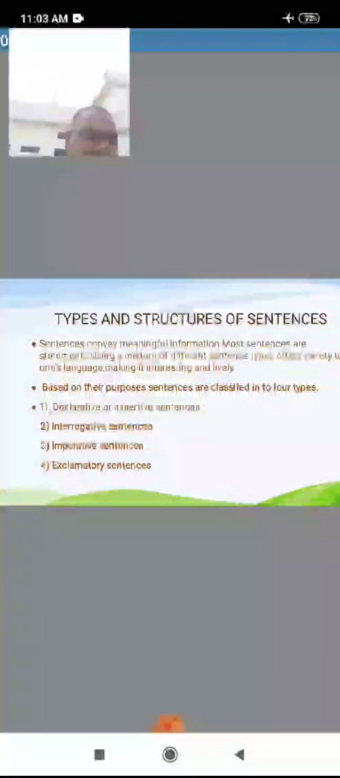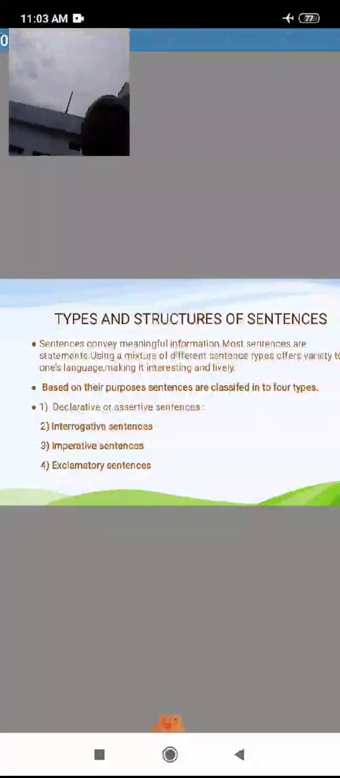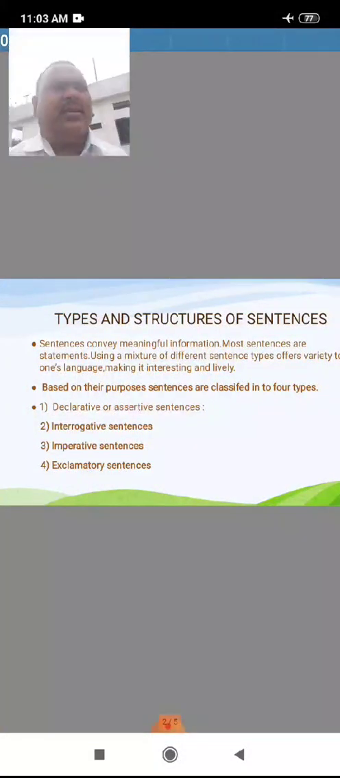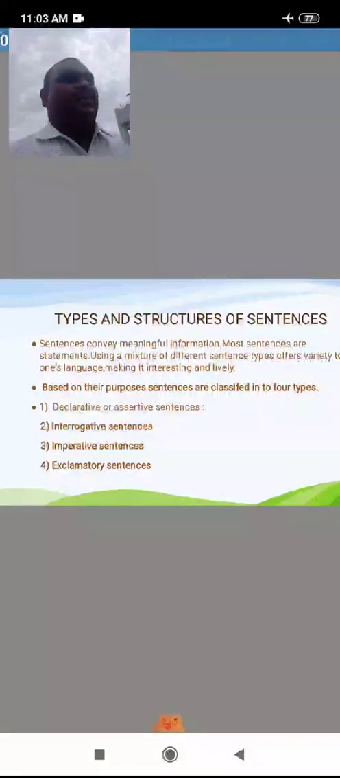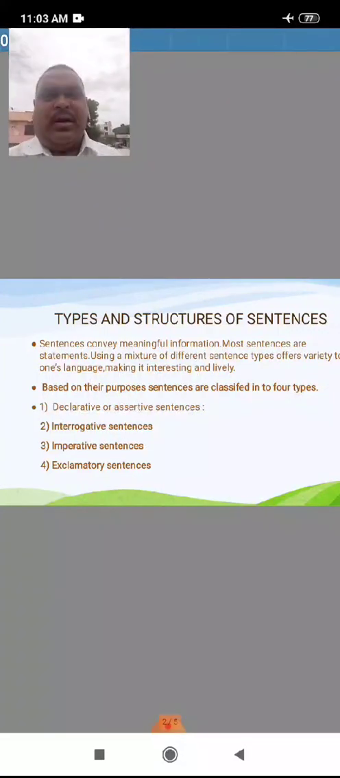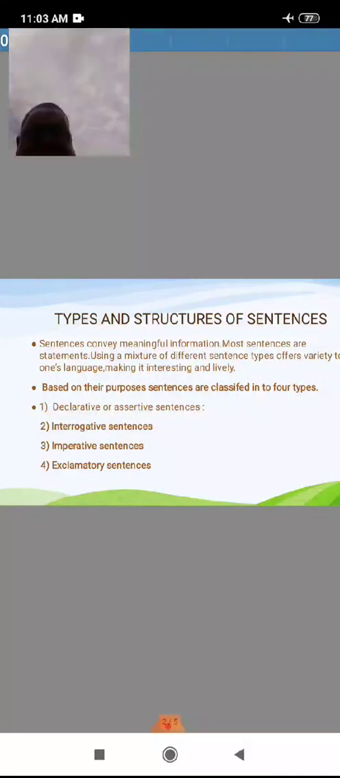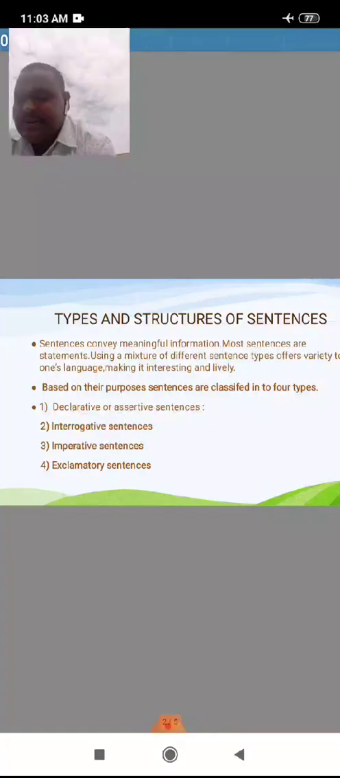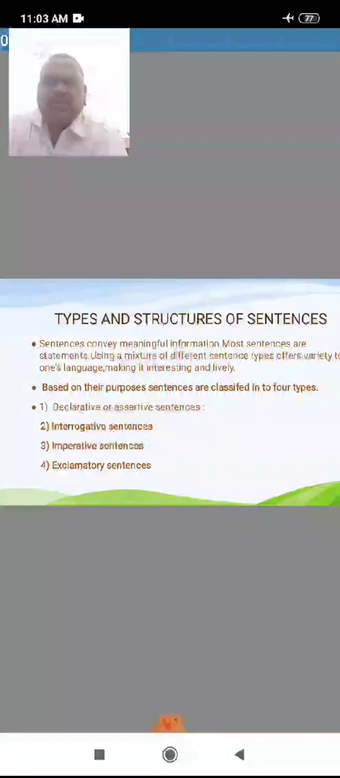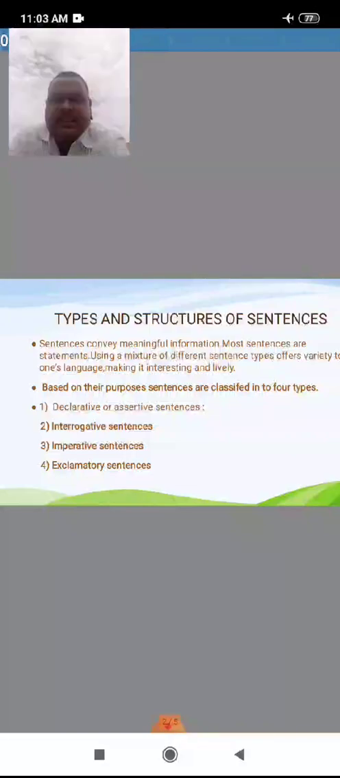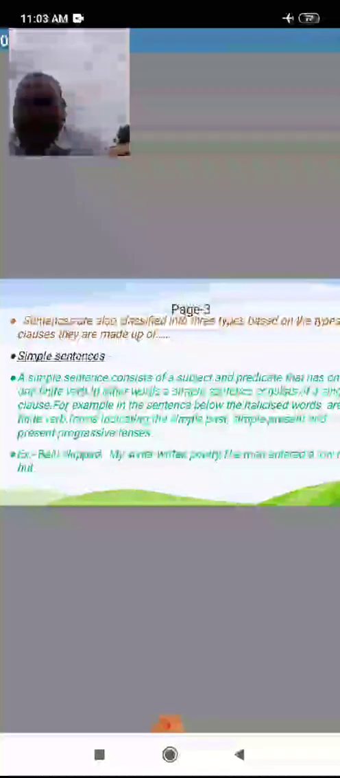Simple, compound, complex. What is that? Simple, compound, complex sentences. How many types? 3 types: simple, compound, complex sentence. A simple sentence consists of a subject and predicate.